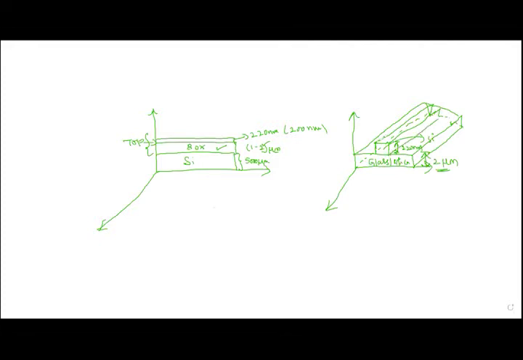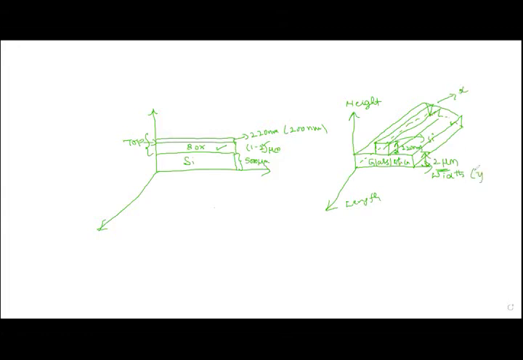Now if you look at this particular structure from the top, suppose I take this as width, this as height, and this particular axis as length.